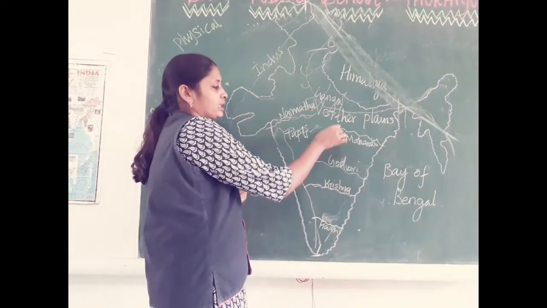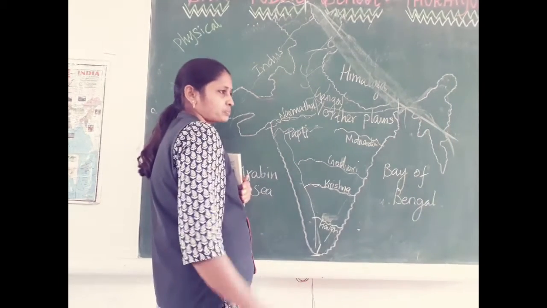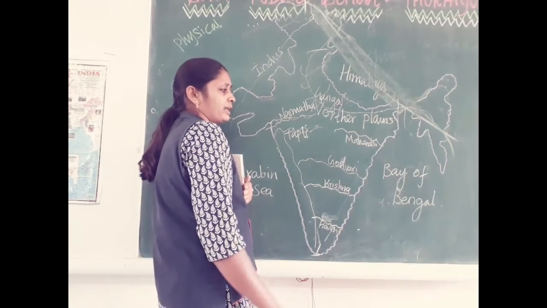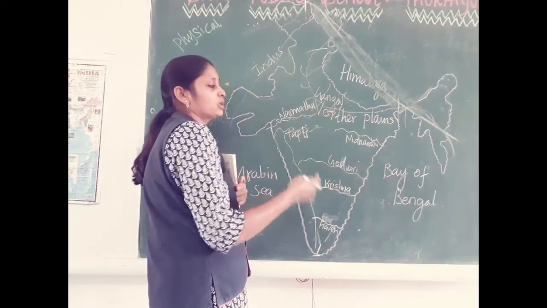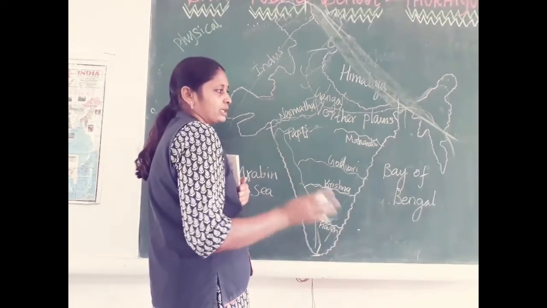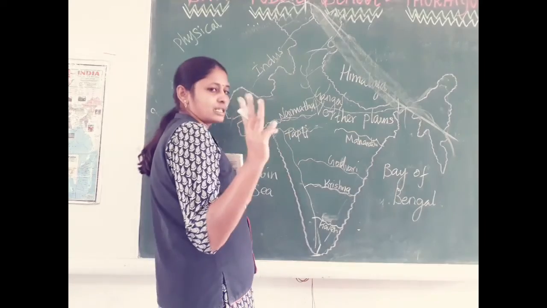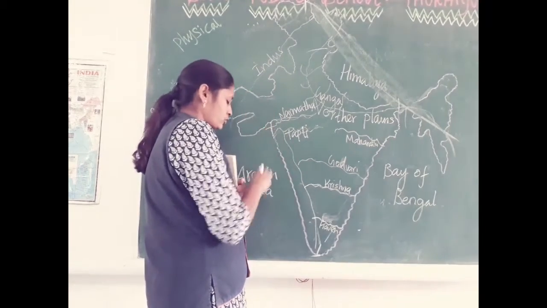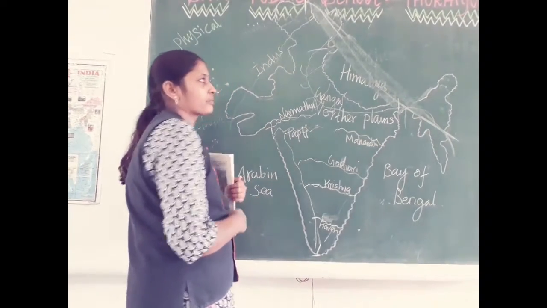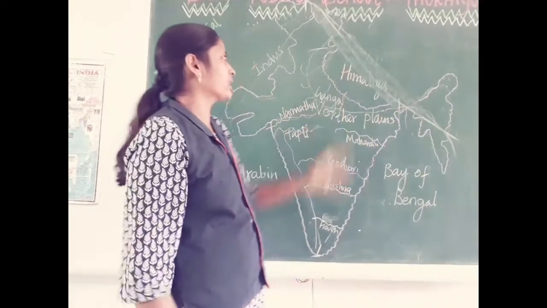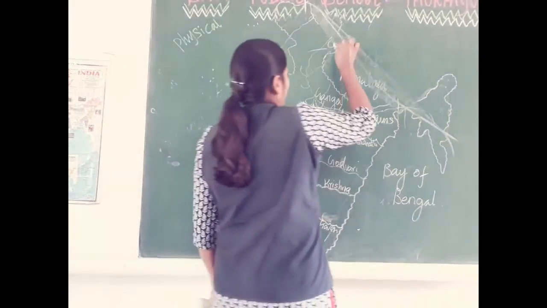But for the Mahanadi, here we have a small mountain range. In that mountain range the Mahanadi starts, flows into the state of Odisha and at last joins the Bay of Bengal. Narmada, Tapti and Indus, these three rivers only join the Arabian Sea. The entire Ganga river, fully. Here, Ganga, and you know about Brahmaputra.